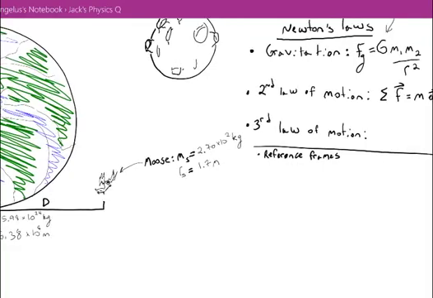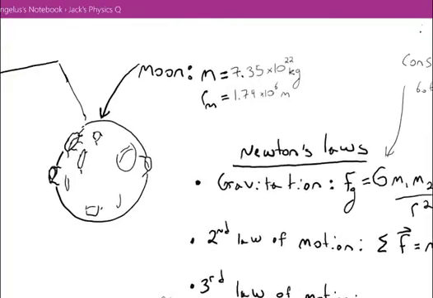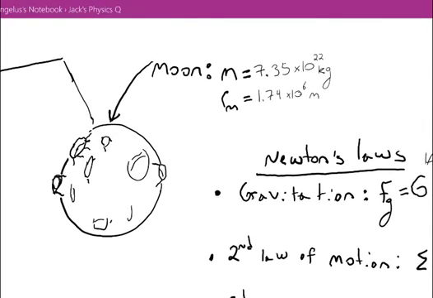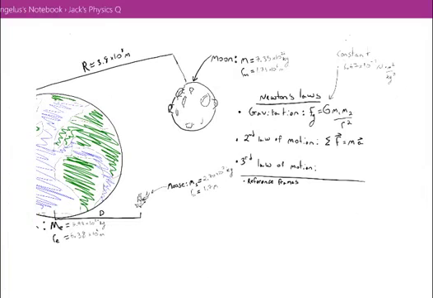If we look at the Moon, it has a mass of 7.35 times 10 to the 22nd kilograms, which is about 2 orders of magnitude less than the Earth. And it has an average radius of 1.74 times 10 to the 6th meters.